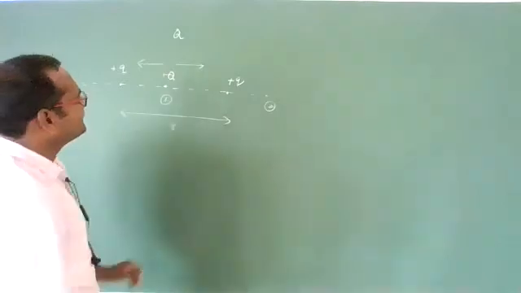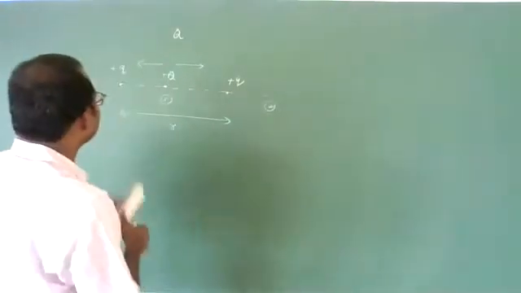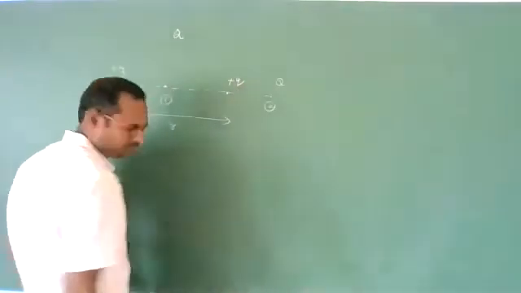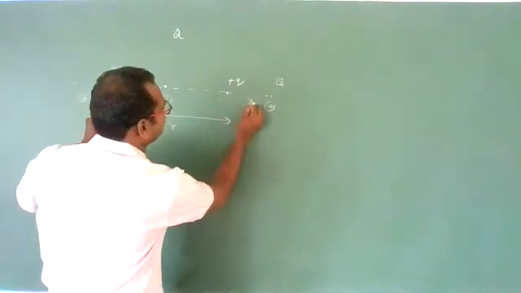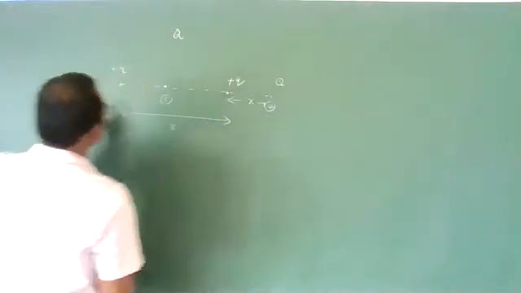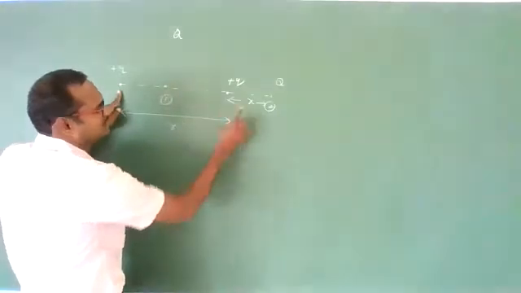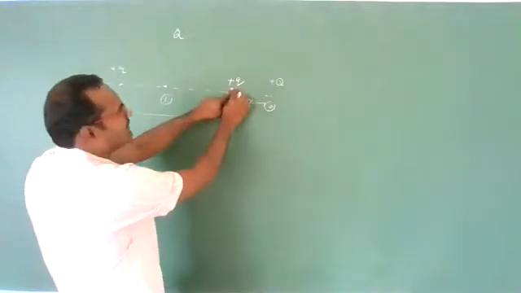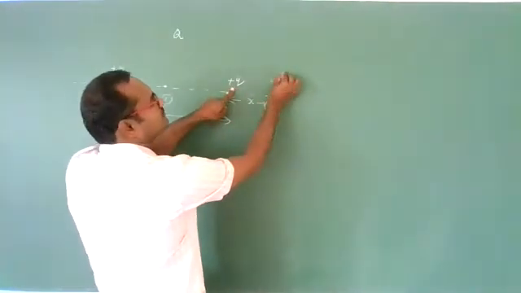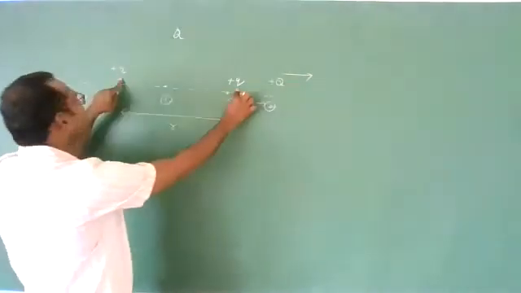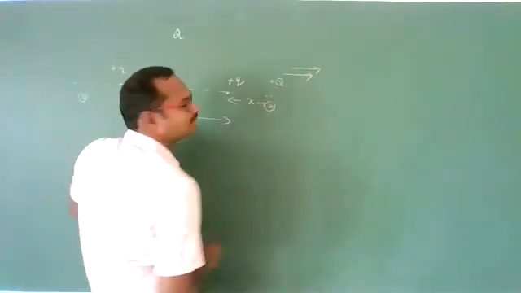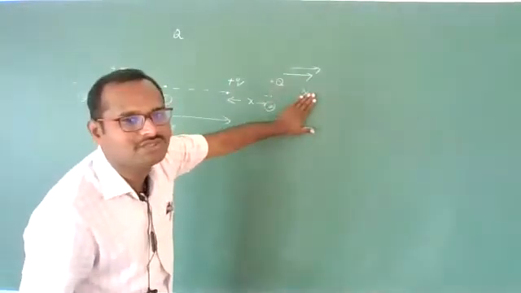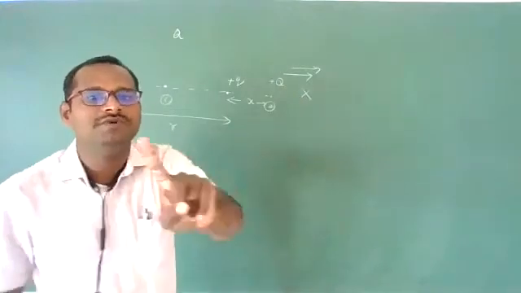Now let us check the second position, somewhere else here, at some distance x from the first charge. From the other charge it is at a distance of r plus x. Now this is also positive. Due to this charge, which type of force will be there? Repulsive force, meaning this side. And due to this charge, again repulsive force this side, meaning it is not possible. So out of these two charges, if you keep a charge outside, it will not be in equilibrium.